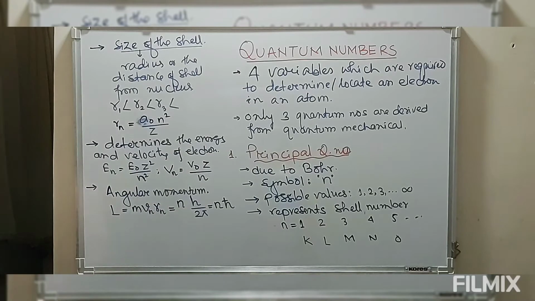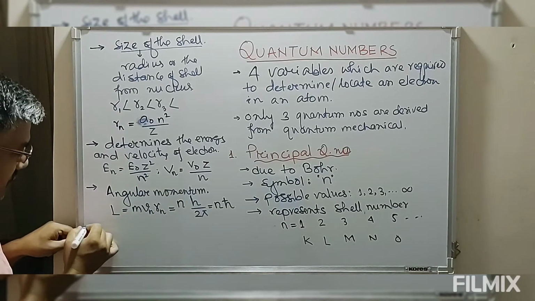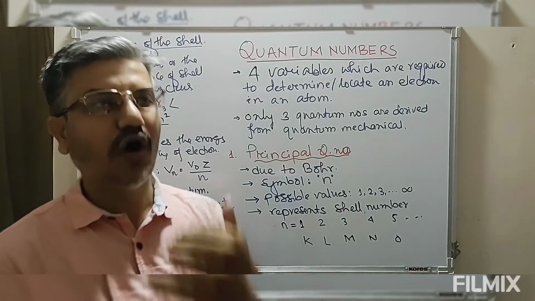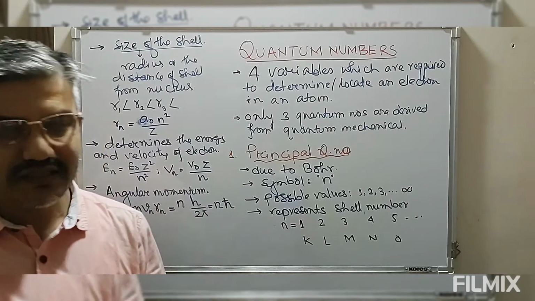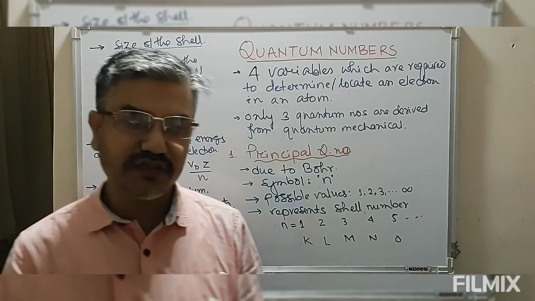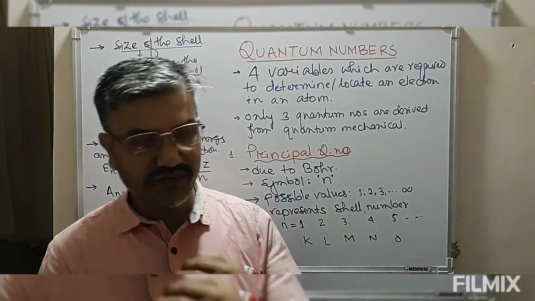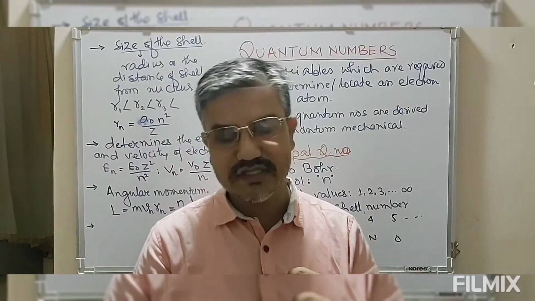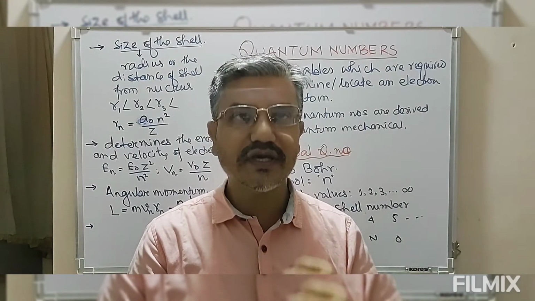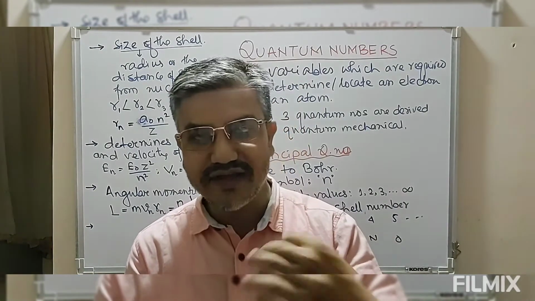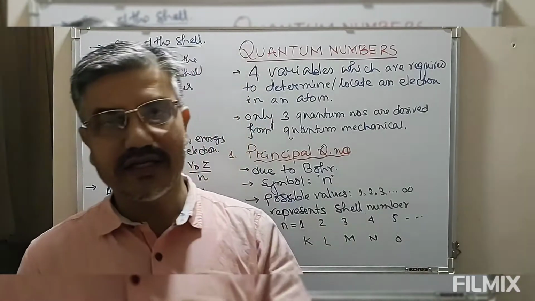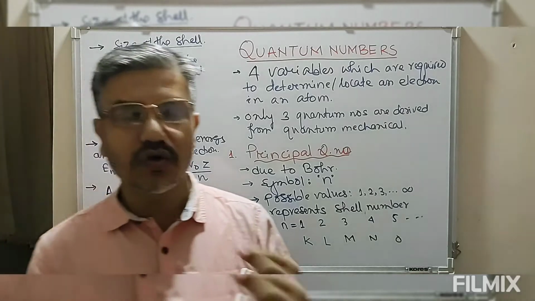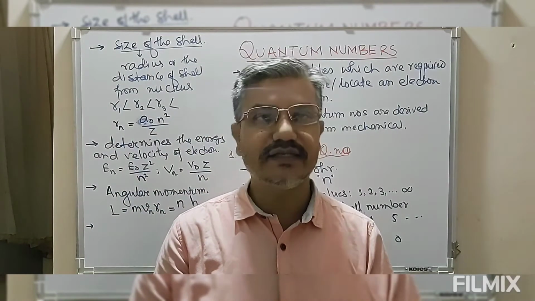Now apart from this, by use of this quantum number n, we can also define how many orbitals are possible in a particular shell. As we have discussed earlier, during the course of Bohr's theory, Bohr says electrons are moving in a circular orbit with a well-defined trajectory, meaning thereby that at any particular instant we can define the momentum and the location exactly simultaneously.